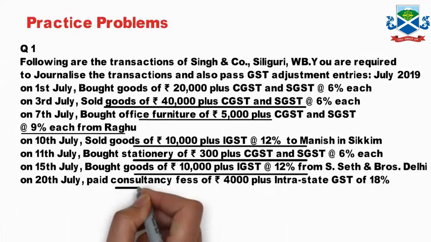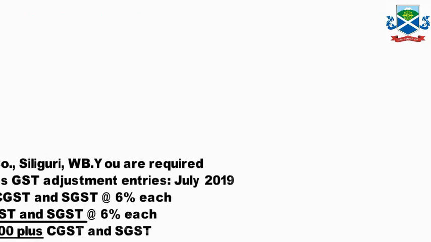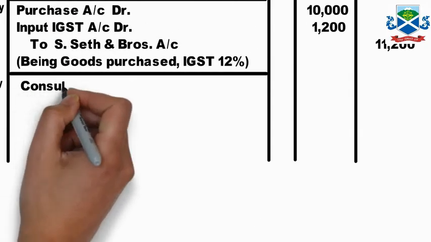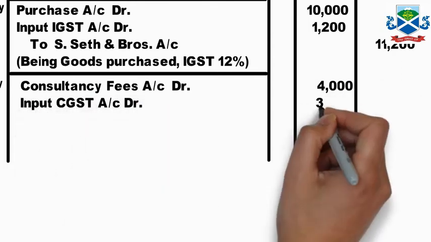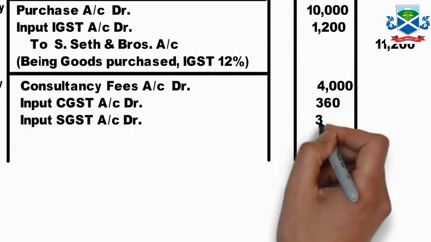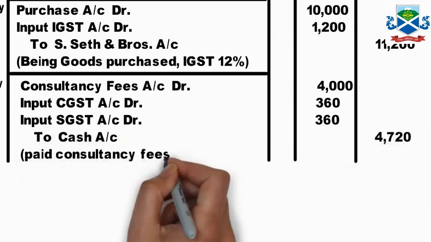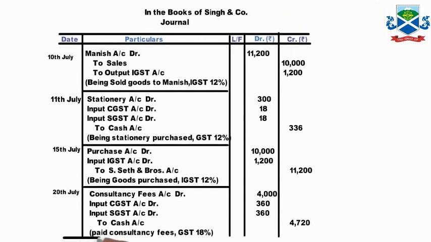Now our last journal entry is consultancy fees. You paid 4,000. It is an expense again with intrastate GST 18%. Intrastate means CGST, SGST 50-50%. So consultancy fees account debit 4,000, input CGST, because it is 50%, 360 will come, and input SGST 360. Altogether we have to make a payment of consultancy fees 4,720. That is GST at 18%. So that's the journal entry of this seventh transaction.